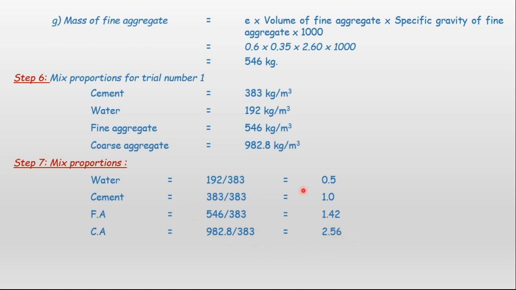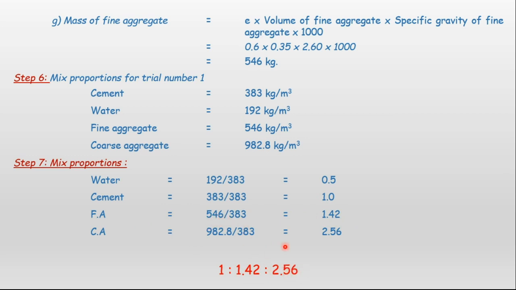Now finally, how do we write this mixed proportion? Usually we get the mixed proportion like this: 1 is to 1.42 is to 2.56. 1 is the cement value. If we multiply the cement value by 1.42, we get the quantity of fine aggregate.